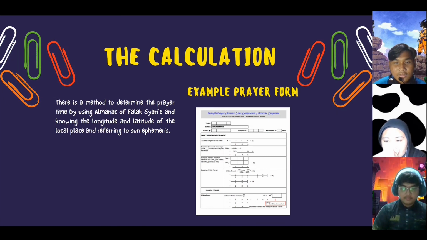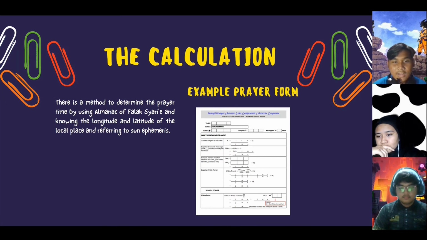There is a method to determine the prayer time by using the almanac of Falak Syarie, knowing the longitude and latitude of the local place, and referring to Sun Hermes. This is an example of the calculation of the prayer time form.